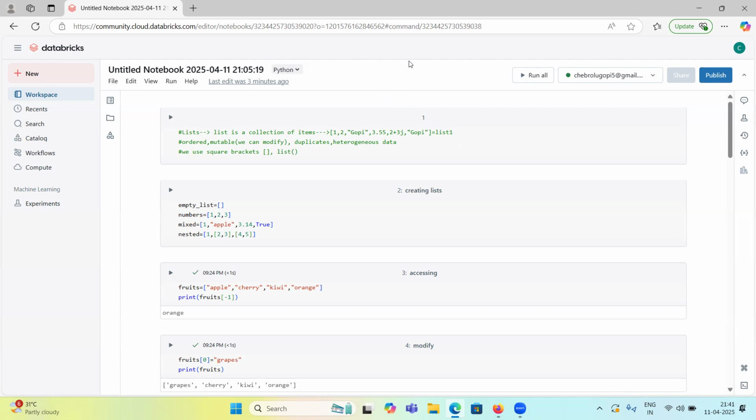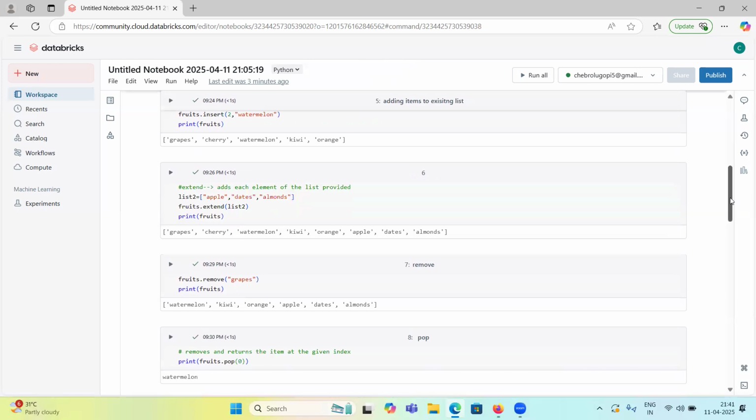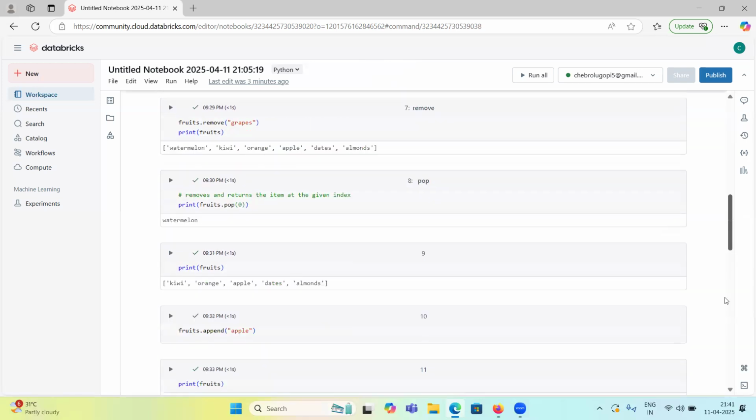Don't think I will explain the same way for PySpark and Databricks. No, no, no. This is Python, most of us know it, that's why I'm going a little bit faster. For PySpark and Databricks, I will explain everything slowly, because you are not aware of those concepts. Don't worry.